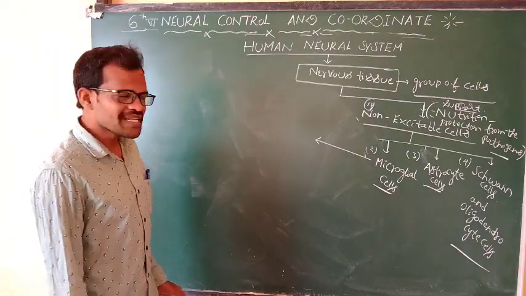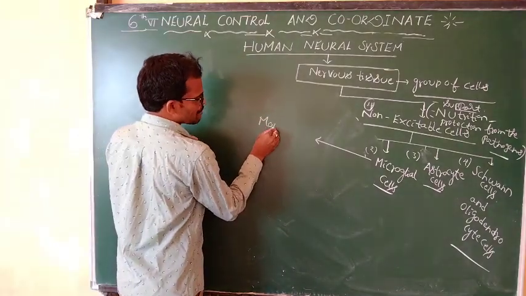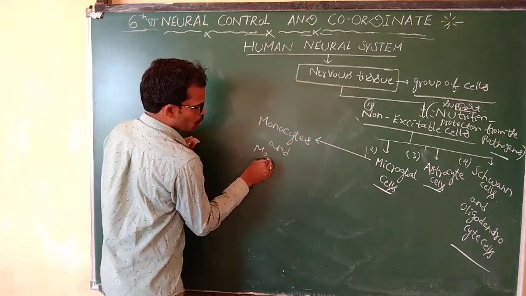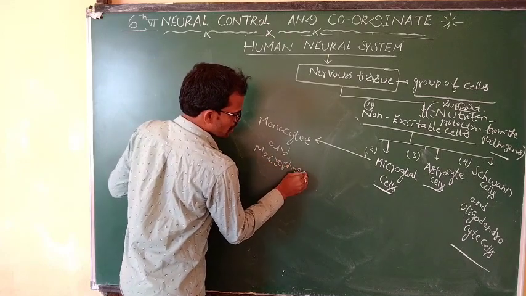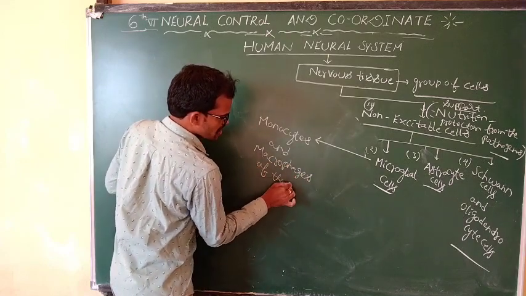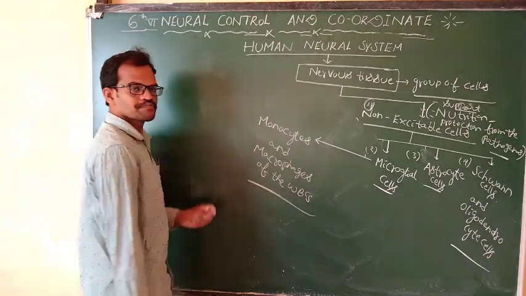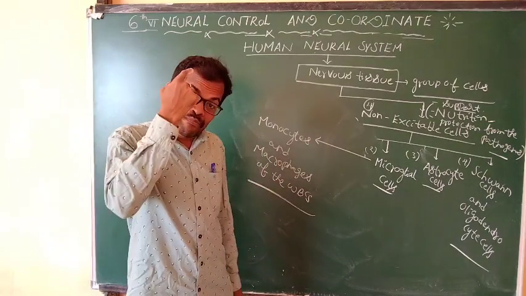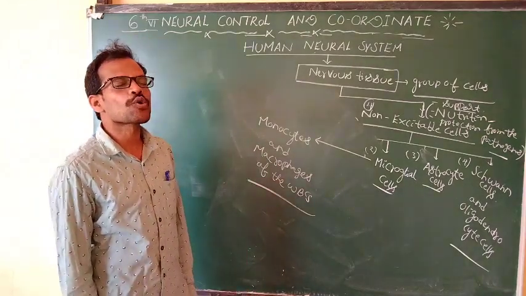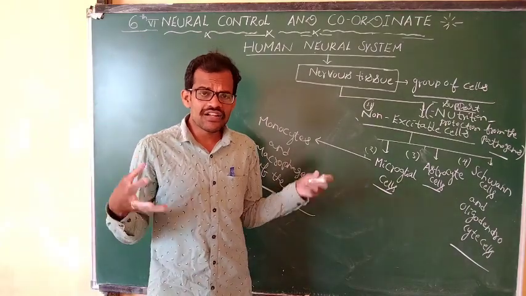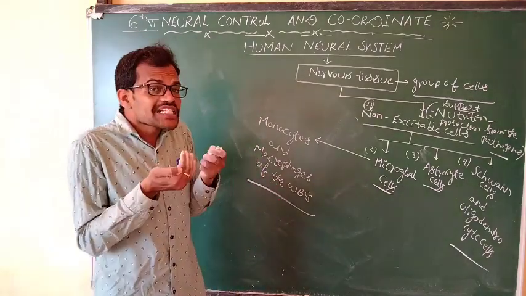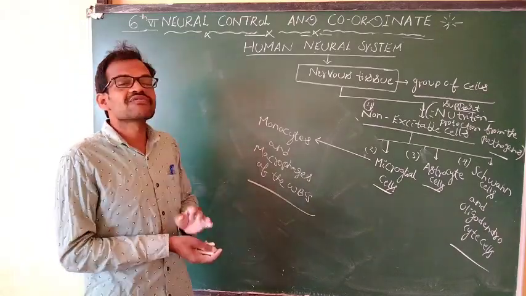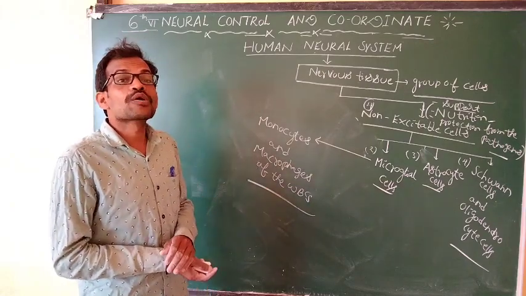Microglial cells are the monocytes and macrophages of the white blood cells present in the brain and spinal cord. They provide protection from pathogens.